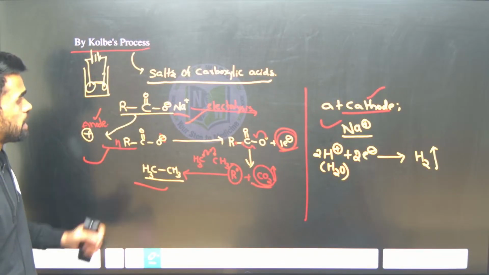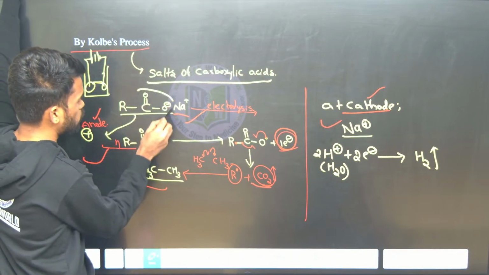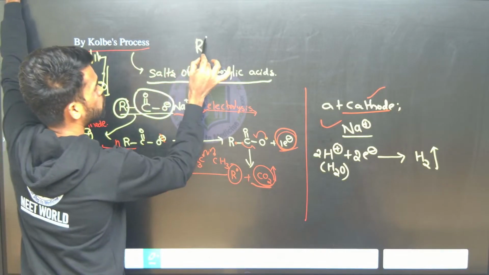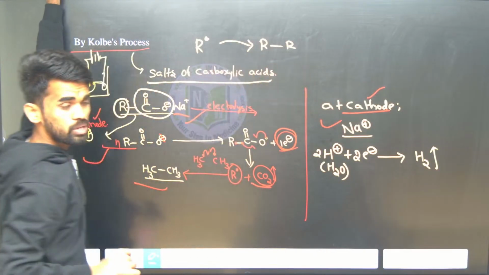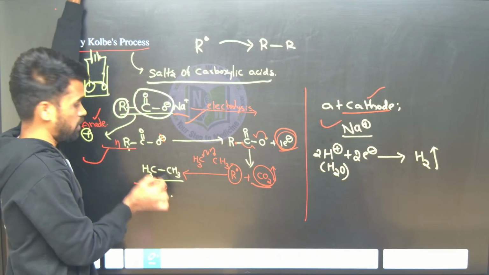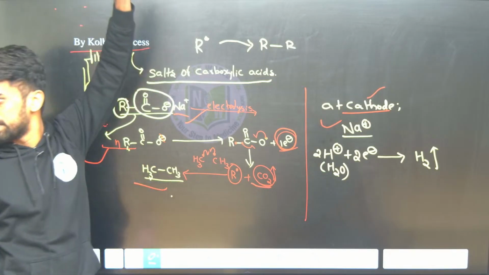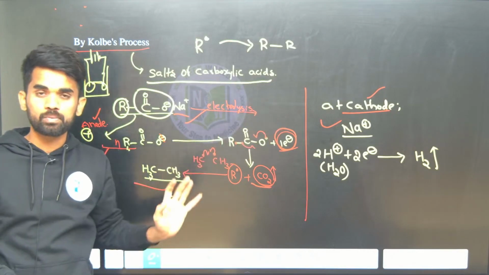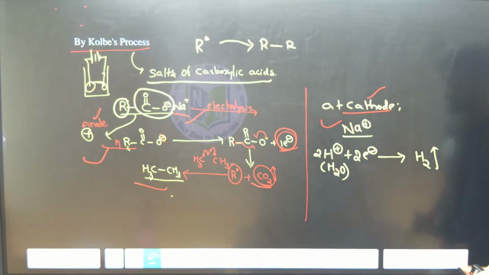And how can you identify the final product formed? See, given a carboxylic acid, remove that CO2 part. And what do we have here? The alkyl group is there. Whatever alkyl group is there, just double it. If it is R group, make it an R-R type of product. So if it is methyl, we get ethane. If it is ethyl, you will get butane. If it is propyl, you will get hexane. Okay, hope the discussion is clear. Look at the alkyl group, just double the alkyl group. That will be your product in the Kolbe electrolysis process.